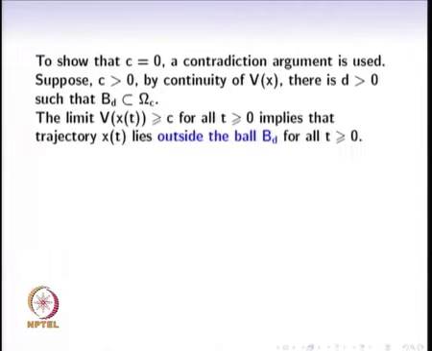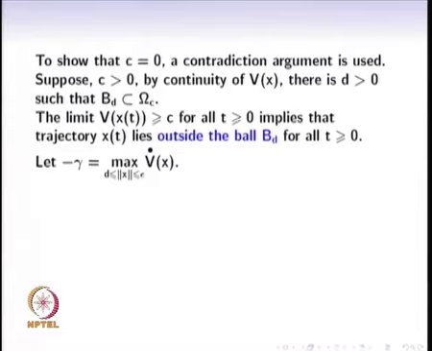Now what does it mean that as t tends to infinity, v of x of t is greater than or equal to c and the limit is equal to c? It means that for all t greater than or equal to 0, v of x of t is greater than or equal to c, and this just means that the trajectory lies outside the ball b d for all t greater than or equal to 0. So this is a very important argument. So we have to see a figure.